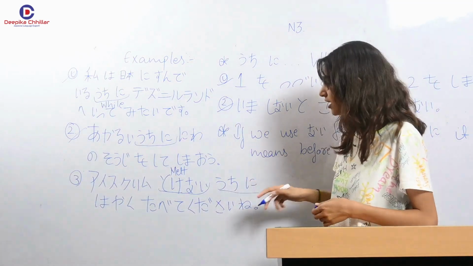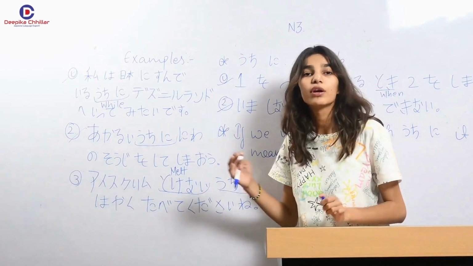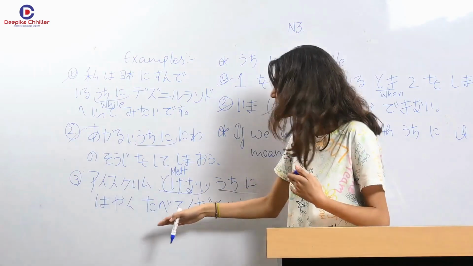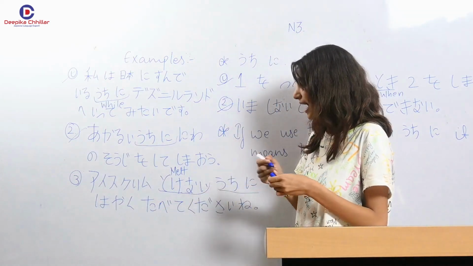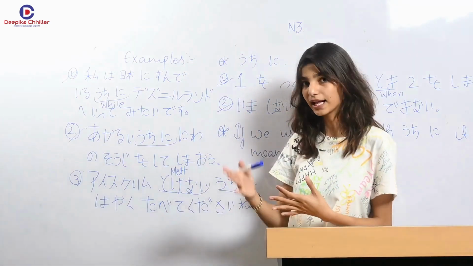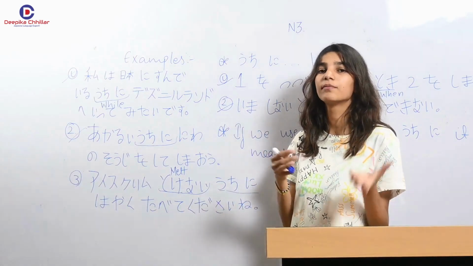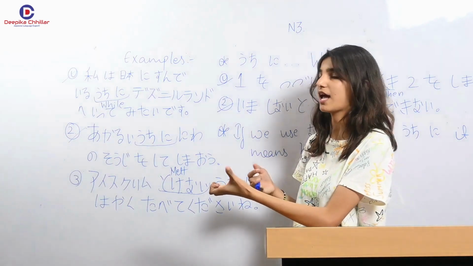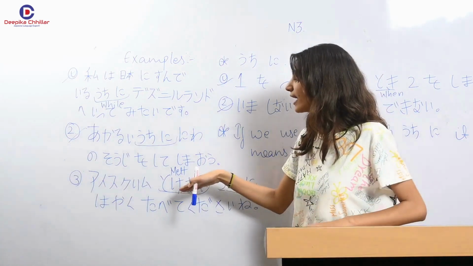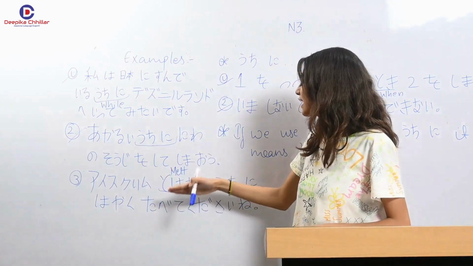Uchini, our pattern. Hayaku tabete kudasaine. Now you're requesting. Quick, please eat it quickly. Aisukurimu tokenai means before the ice cream melts. Before, uchini se pehle agar nai form has, so it brings the sense of before something happens. So before the ice cream melts, please eat it quickly.